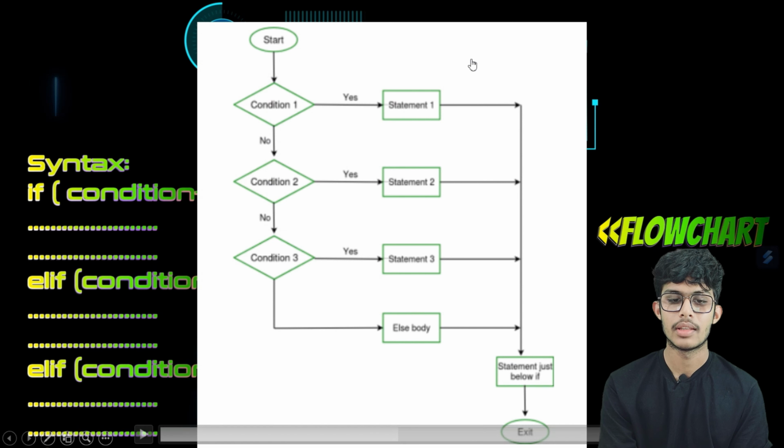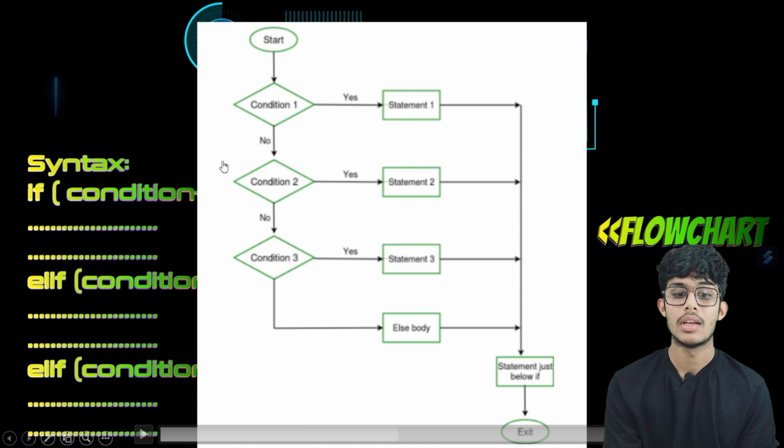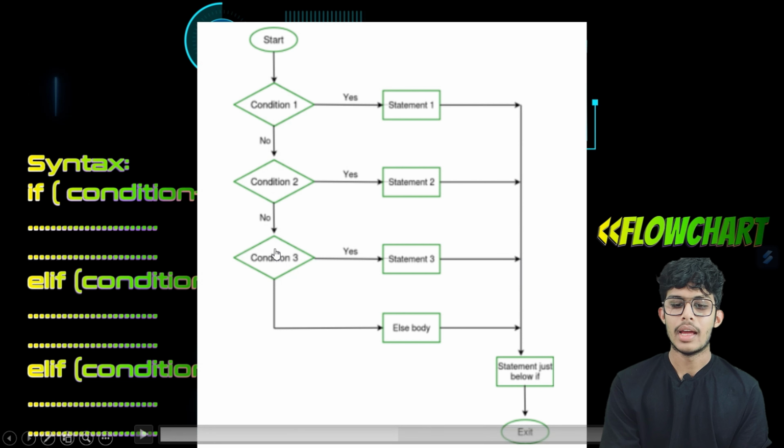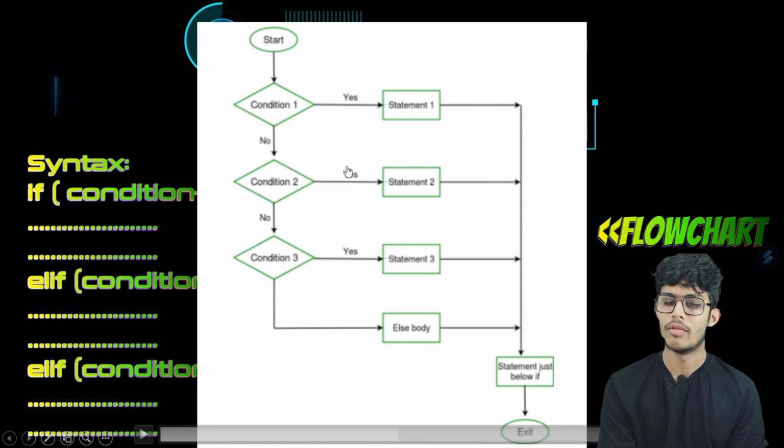If condition 1 becomes false, then the execution comes to condition number 2, and if it becomes true, then the statement under this condition is executed. If it also becomes false, then the execution comes to condition number 3, and if it becomes true, then the statement under this condition is executed. If it also becomes false, then there is the else statement at the last. If all conditions become false, then the execution comes here and the statement under this is executed. And like this, the program is over.